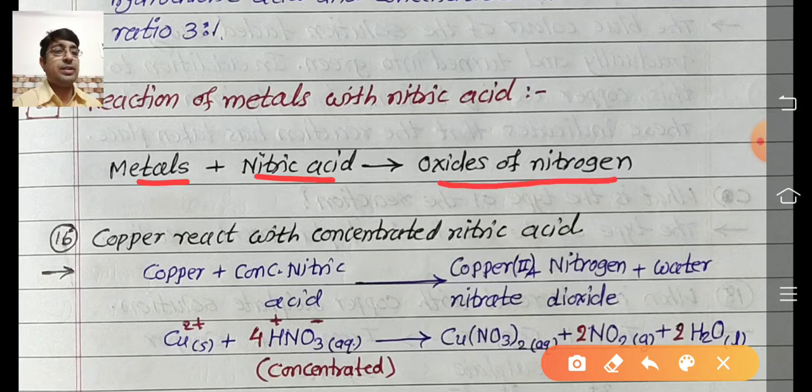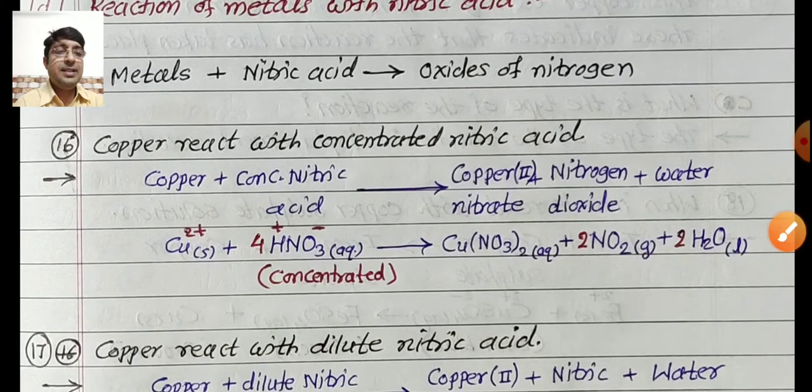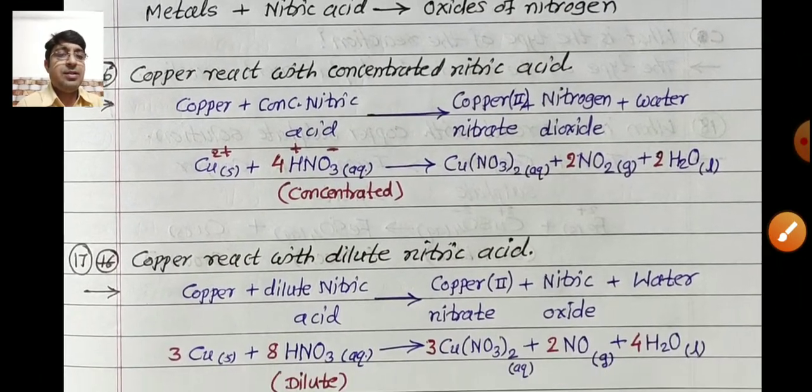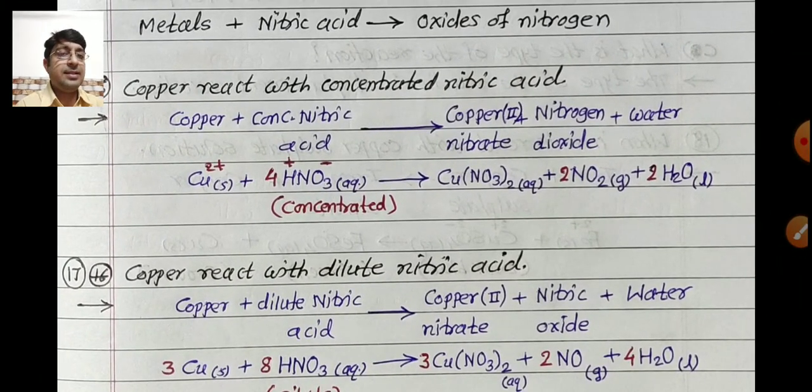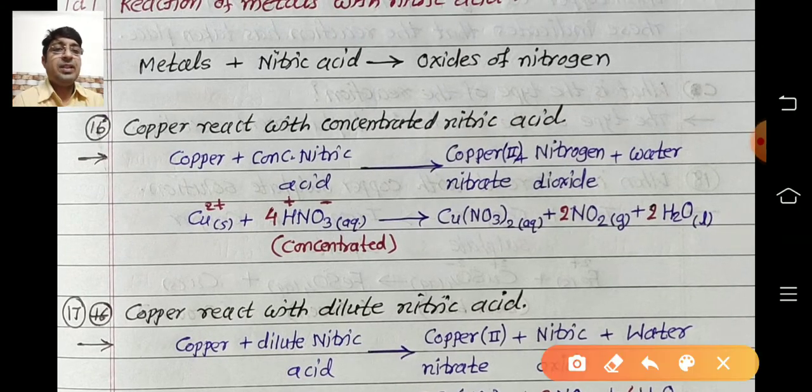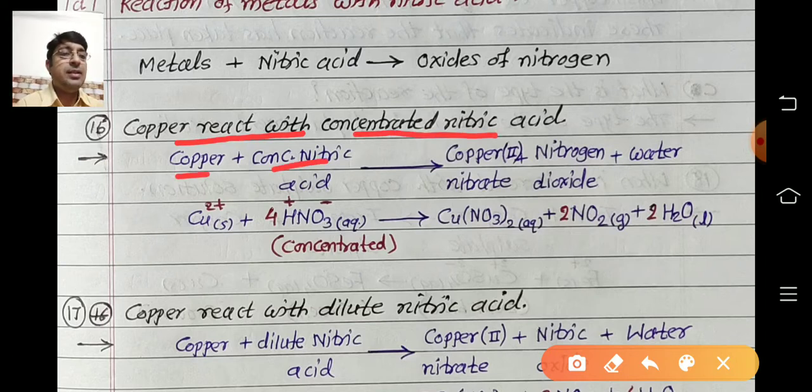Three types of oxides are formed: N2O means nitrous oxide, NO means nitric oxide, and NO2 means nitrogen dioxide. Now see, the concentration of this acid is different. First reaction: copper reacts with concentrated nitric acid.